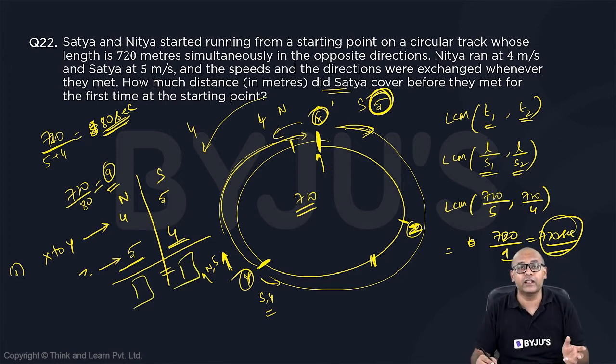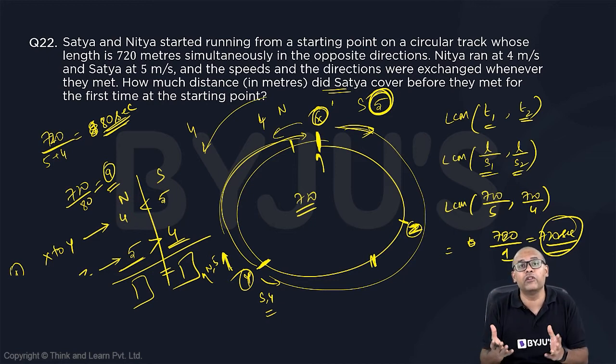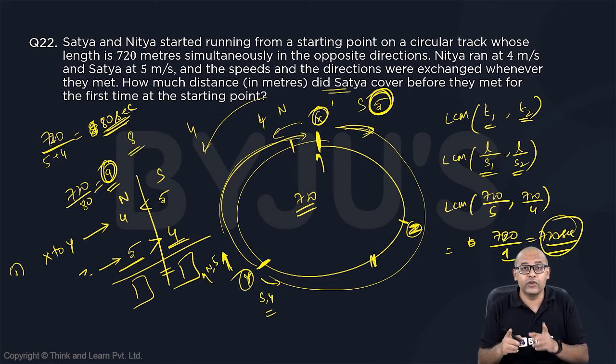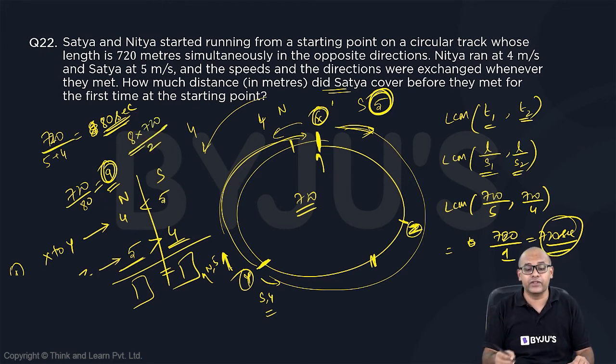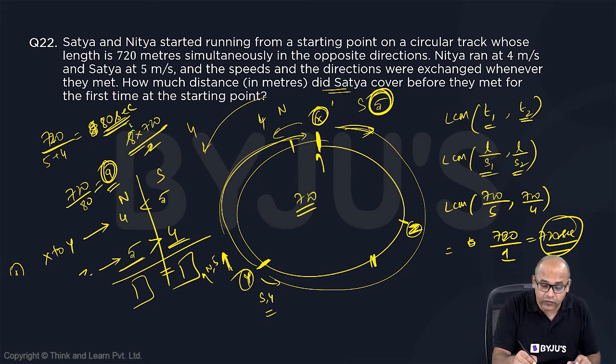Because for the first circle, their ratio is 4:5. The second circle, the ratio is 5:4. So while the distance of Satya in the first round is greater, the distance of Nitya in the second round will be greater and total will be the same. So out of the 9 meeting points, 8 meeting points total, which means 8 circles, when you take, they will be covering equal distances. So 8 circles means 8 into 720. And each person will be having the same distance. So 8 into 720 is the total distance, by 2 will be for each person. So this is 4 into 720.